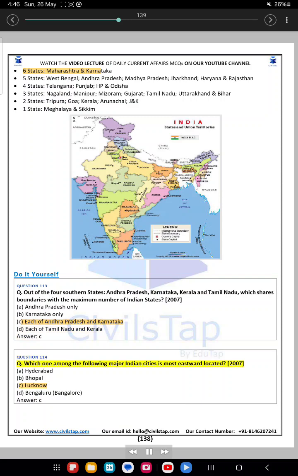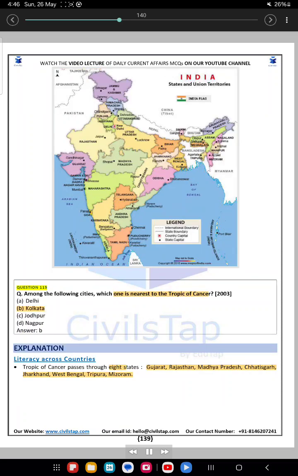Question 114. Which one among the following major Indian cities is most eastward located? 2007. A. Hyderabad. B. Bhopal. C. Lucknow. D. Bengaluru, Bangalore. Answer: C. Question 115. Among the following cities, which one is nearest to the Tropic of Cancer? 2003. A. Delhi. B. Kolkata. C. Jodhpur. D. Nagpur. Answer: B. Explanation: The Tropic of Cancer passes through 8 states: Gujarat, Rajasthan, Madhya Pradesh, Chhattisgarh, Jharkhand, West Bengal, Tripura,